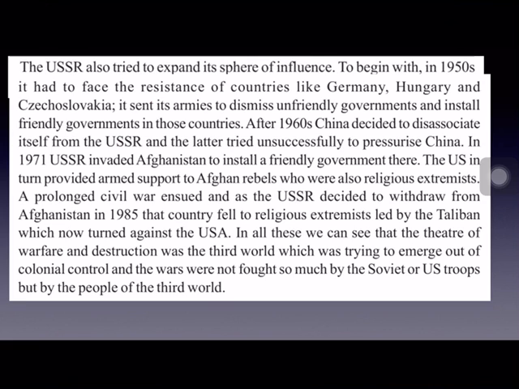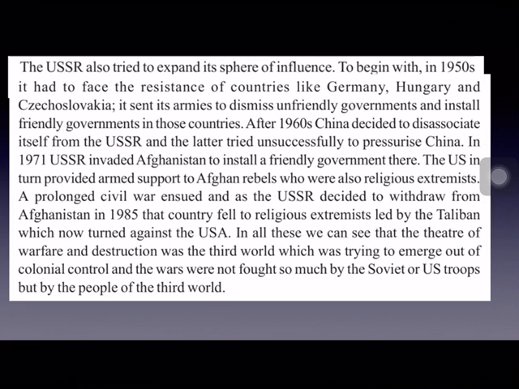These religious extremists, Taliban, took over the control of Afghanistan. And now these Taliban, who took the support of USA, turned against USA once USSR left Afghanistan.